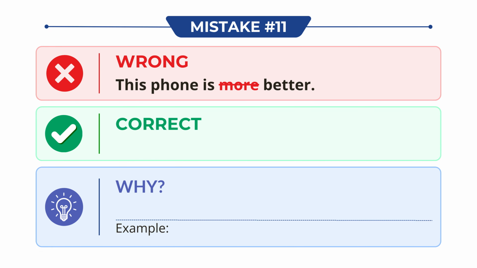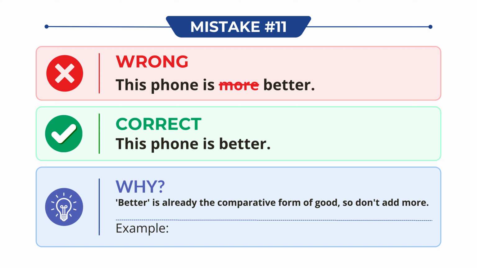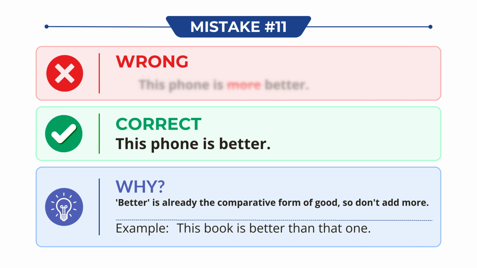Don't say, this phone is more better. Say, this phone is better. Why? Better is already the comparative form of good, so don't add more. For example, this book is better than that one.